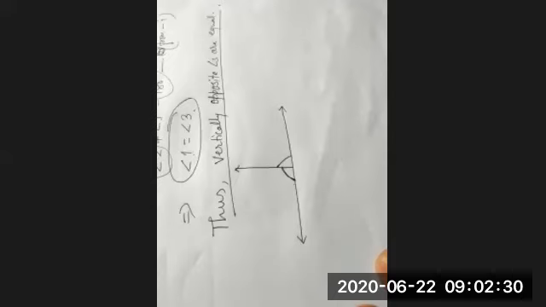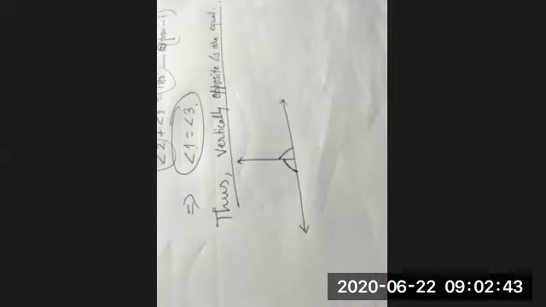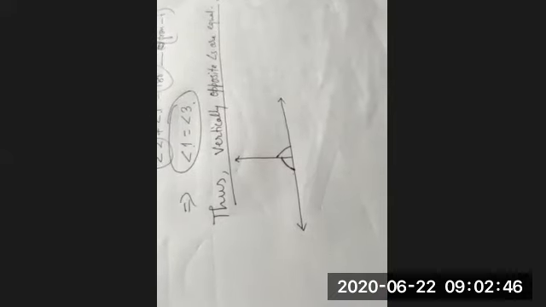Recall that when the sum of two adjacent angles is 180 degrees, they are called a linear pair of angles. We have discussed this, no problem. You have to keep all these terms in mind when you are discussing lines and angles. In this way, vertically opposite angles are equal. We have just proved theorem number 6.1.